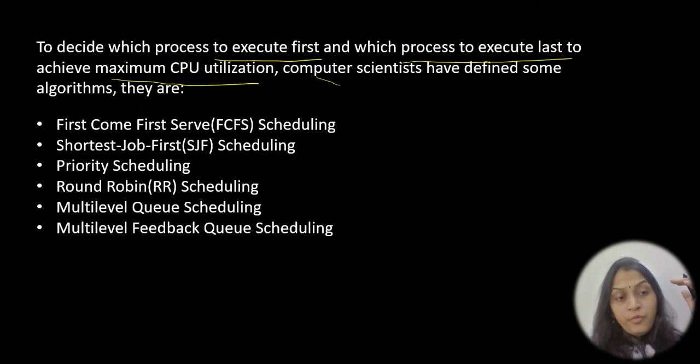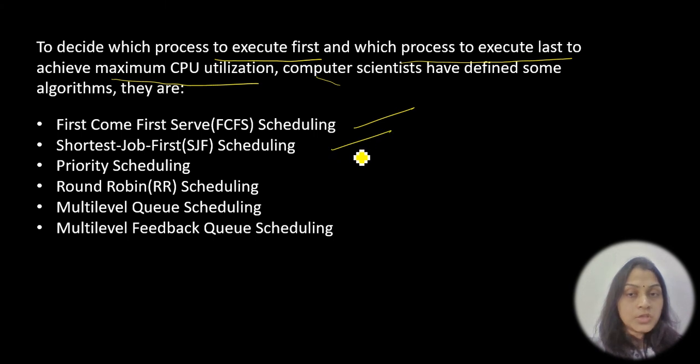Which process shall I assign first, or which process shall I assign last, so that I can achieve the maximum CPU utilization? For that, scientists have created different algorithms: first come first serve scheduling, shortest job first scheduling, priority scheduling, round robin scheduling, multi-level queue scheduling, and multi-level feedback queue scheduling.